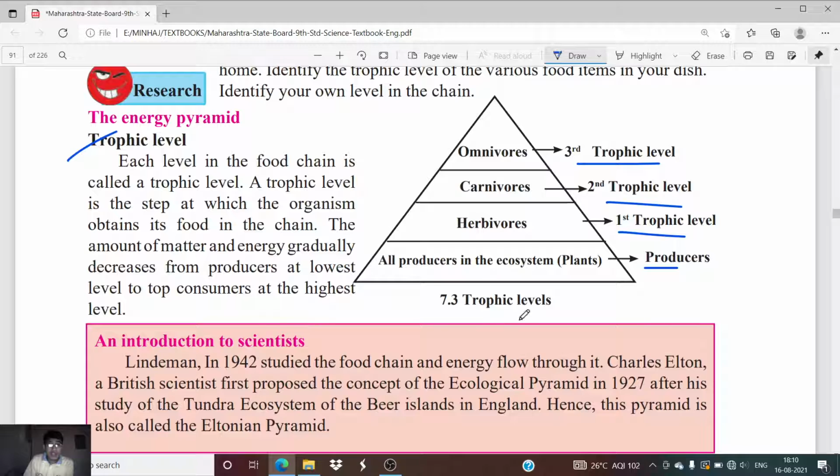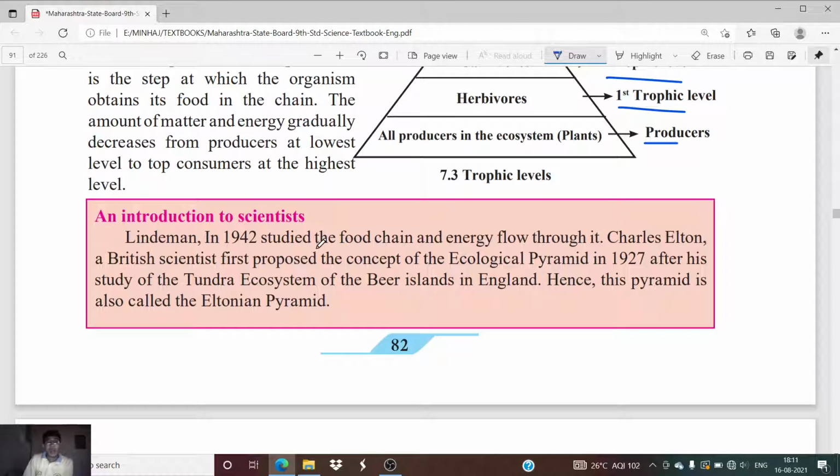The energy utilized by these organisms decreases from producers to omnivores. That means the producers have a high amount of energy, whereas herbivores have less than producers. Then carnivores have less energy than herbivores, and omnivores have less energy than carnivores, herbivores, and the producers.